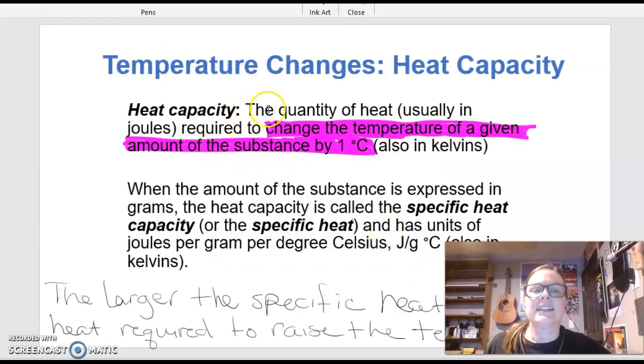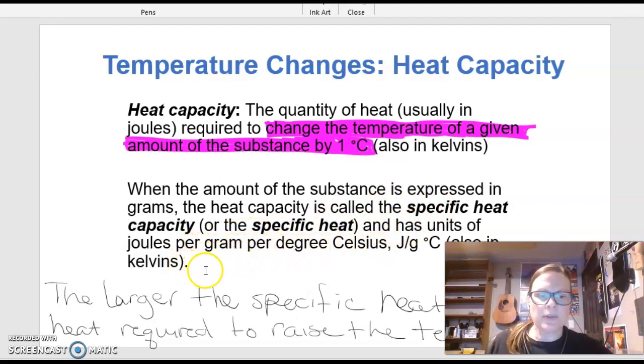All right, temperature changes, heat capacity. Heat capacity is the quantity of heat required to change the temperature of a given amount of substance by 1 degree Celsius. Okay? When the amount of the substance is expressed in grams, the heat capacity is called specific heat. Okay? And specific heat has the units of joules per gram degree Celsius.